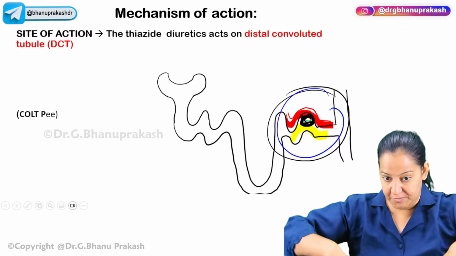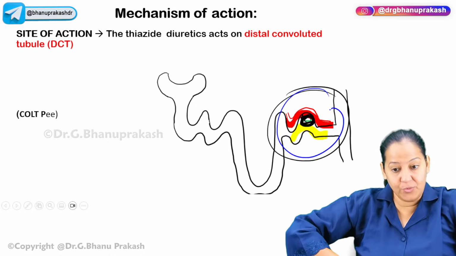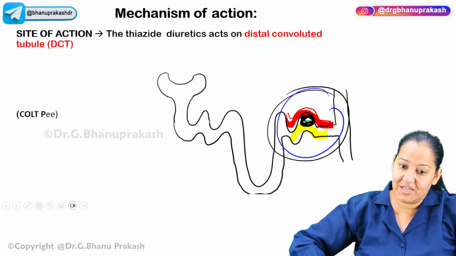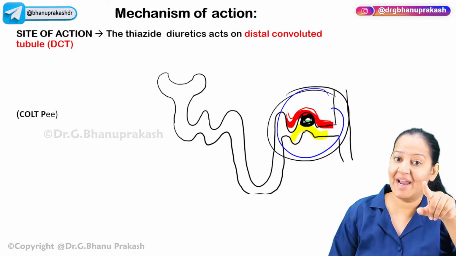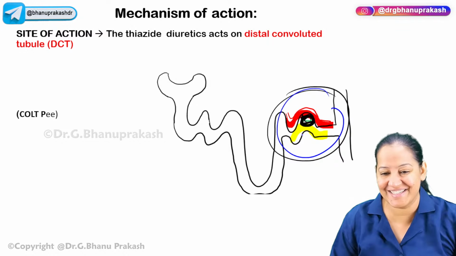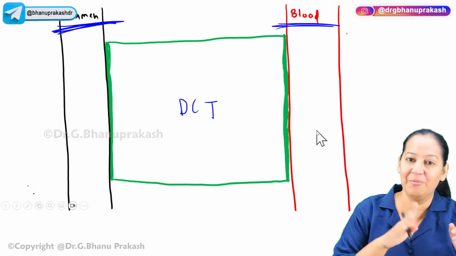So imagine a human body. Imagine the kidneys, the 2 kidneys. Imagine 1 million nephrons in each kidney. So inside each nephron, the 1 million nephrons, there are 1 million DCTs. Inside the DCT, imagine the cells of the DCT, and one side of the cell of the DCT is lumen and one side is the blood.